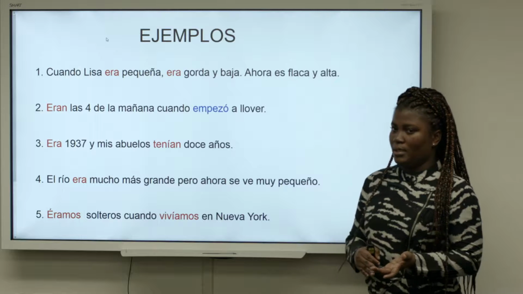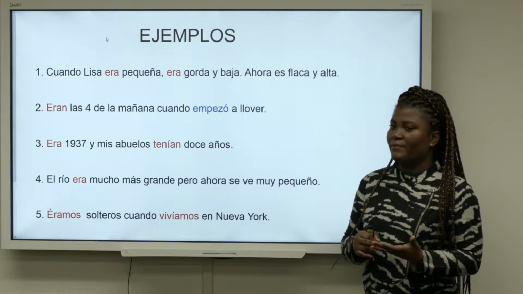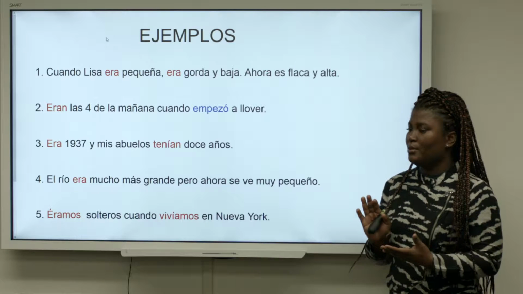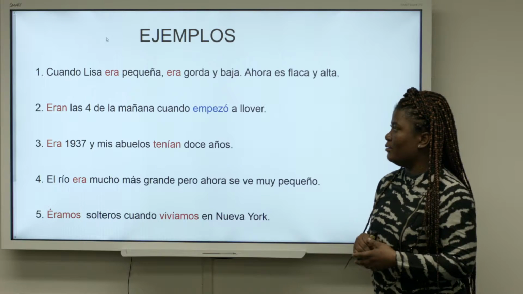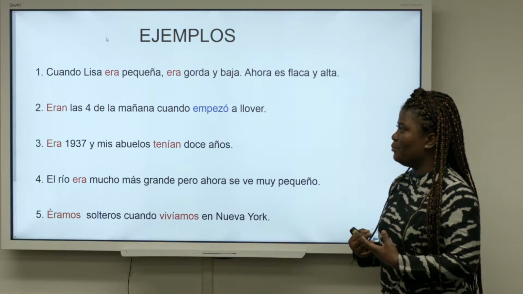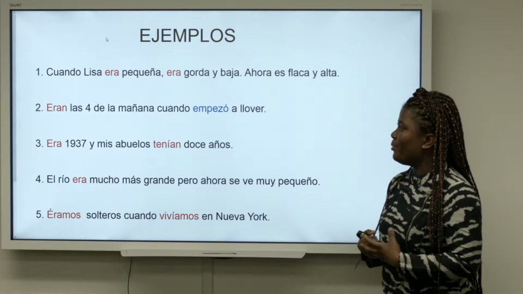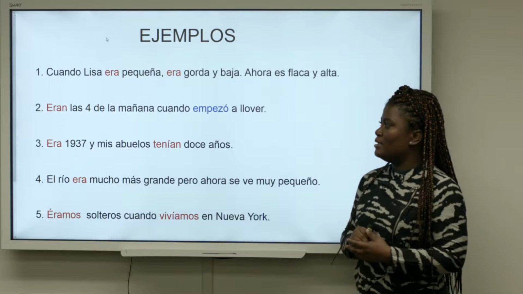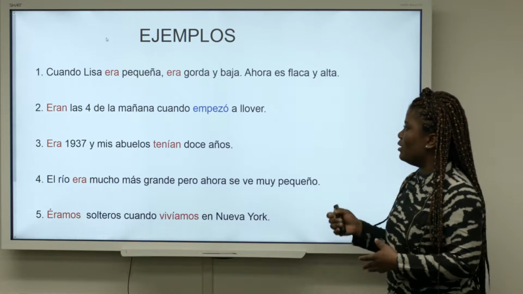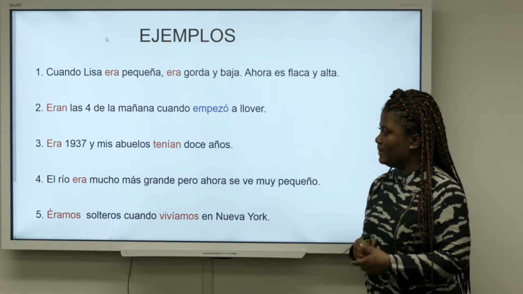In all that time in the past, when Lisa was all that, we are looking at her physical description. Because of that, we use the verb ser in the imperfect tense. That's why we have the verb ser conjugated as era. Now she is, so ahora es flaca y alta.